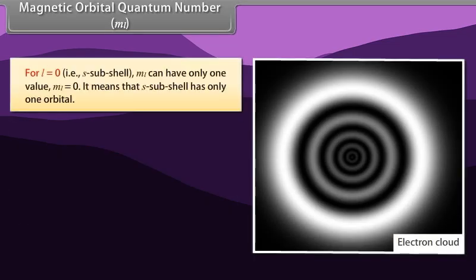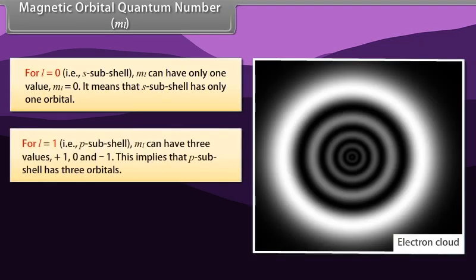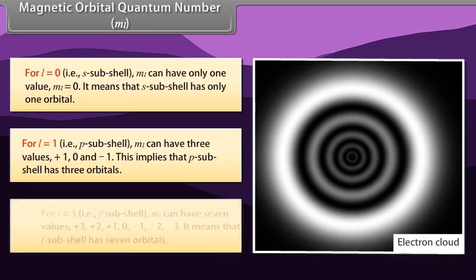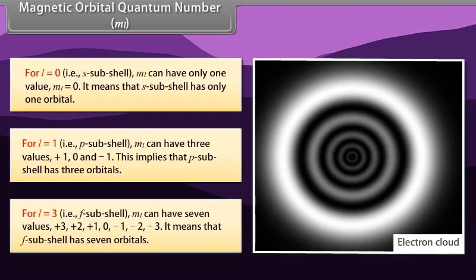For l = 0, ml can have only one value, ml = 0. It means that the s subshell has only one orbital. For l = 1, ml can have three values, +1, 0 and -1. This implies that the p subshell has three orbitals. For l = 3, ml can have 7 values, +3, +2, +1, 0, -1, -2, -3. It means that the f subshell has 7 orbitals.